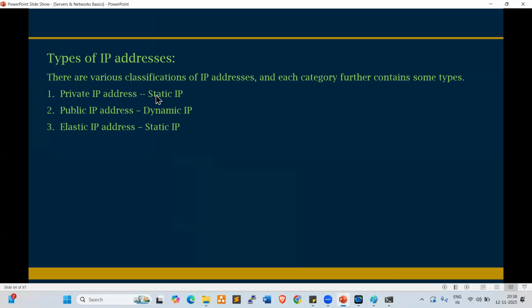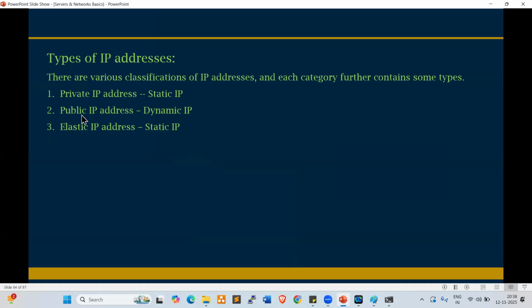Private IP address is a static IP. What is static IP? A permanent IP. This is mainly for internal communication. I'm talking about cloud only, not physical. In cloud environments, every server has three IP addresses: private, public, and elastic. Private IP is the static IP, a permanent IP which will not be changed until you terminate or delete your server.